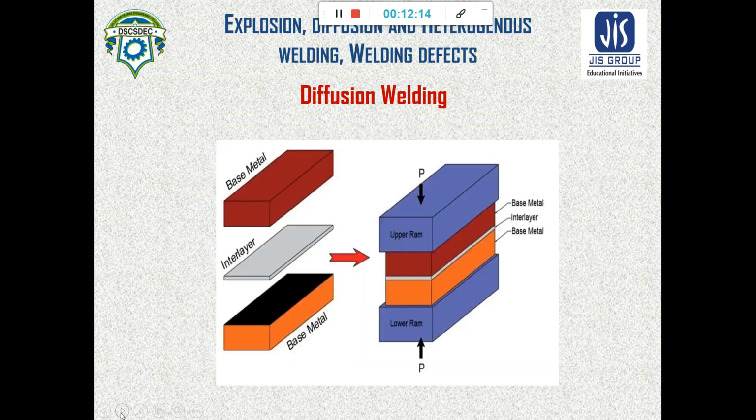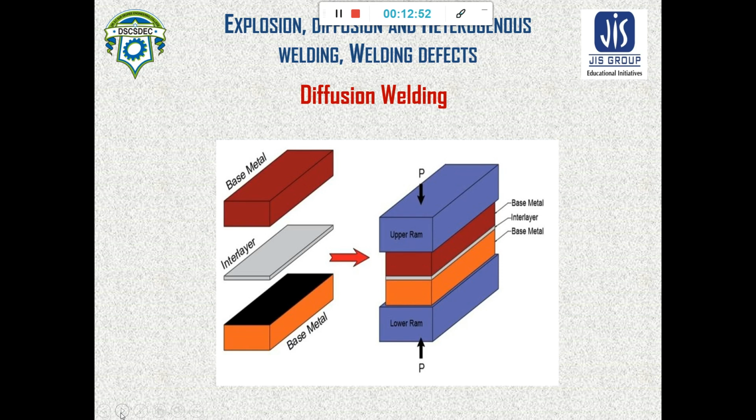See here, the base material is there. Between the base materials some internal material can be used, and pressure and heat are given. After giving this pressure, we have to leave it in a vacuum environment so that diffusion may occur.